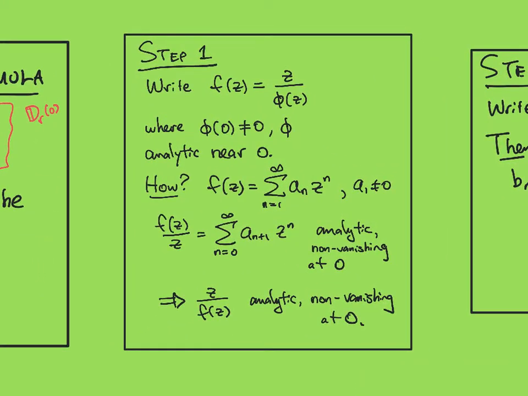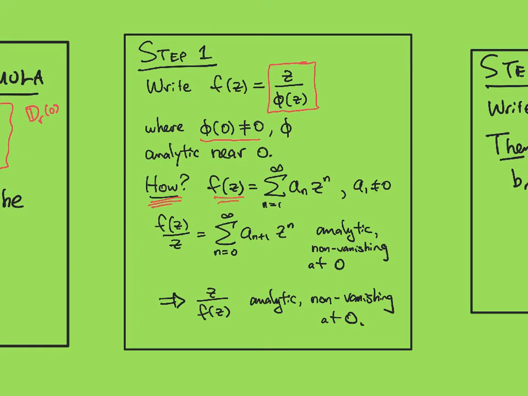Step one is to write our function f in this form as z divided by phi of z, where phi is some analytic function which is non-zero at 0 and defined near 0. So you might have to shrink your domain a little bit to arrange for this, but you can. So how do we come up with phi?